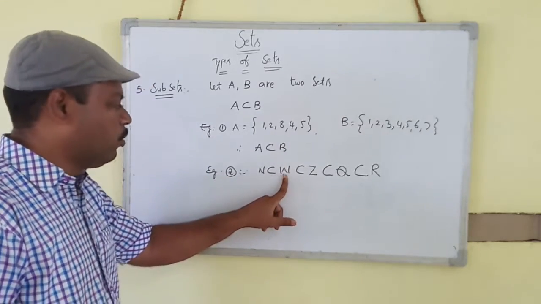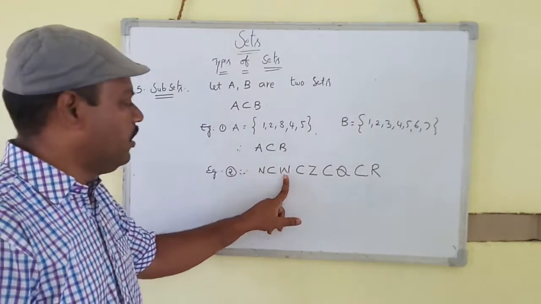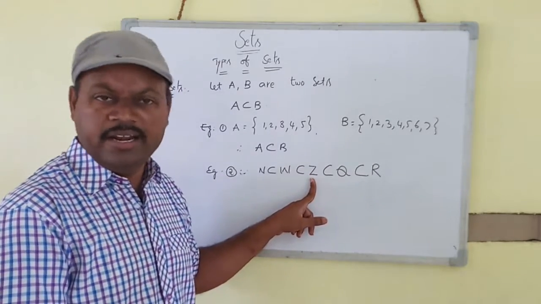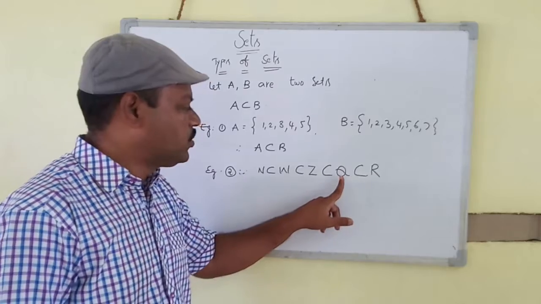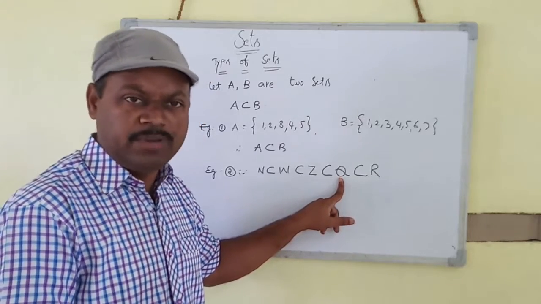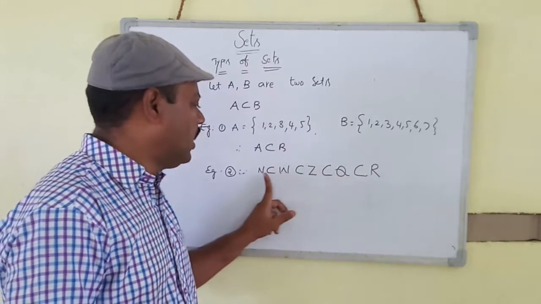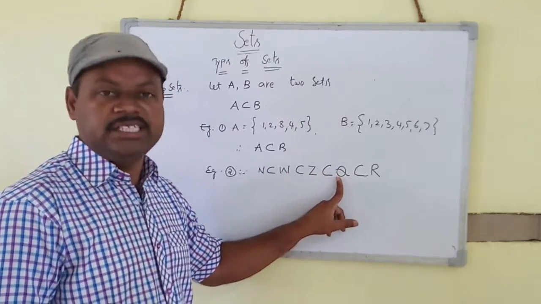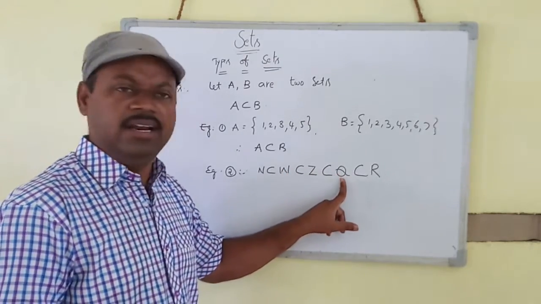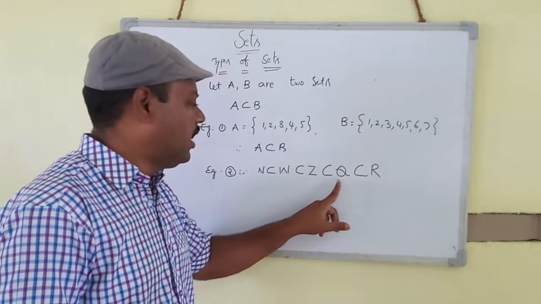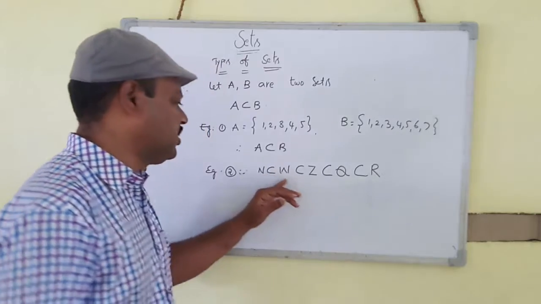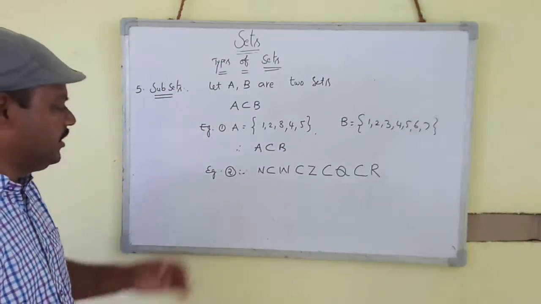Whole numbers start with 0. Integers are positive numbers and negative numbers along with 0. Rational numbers are of p by q form. So all natural numbers are rational, all whole numbers are rational, all integers are rational, and all rational numbers are real numbers. Students and friends, this is the subset form.